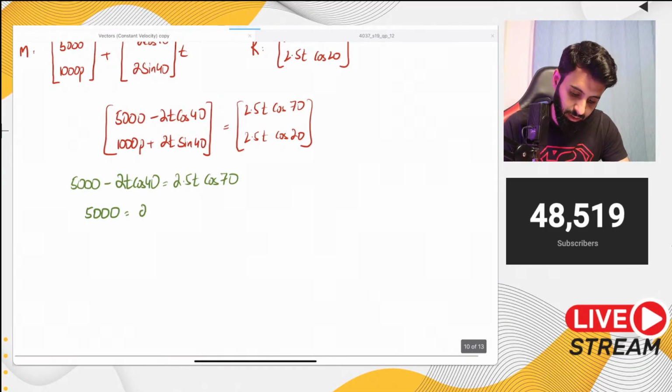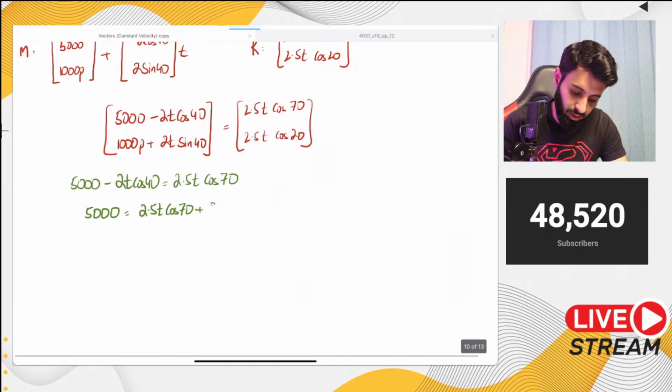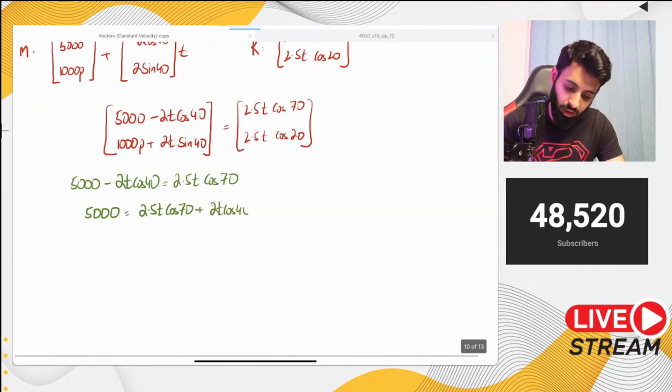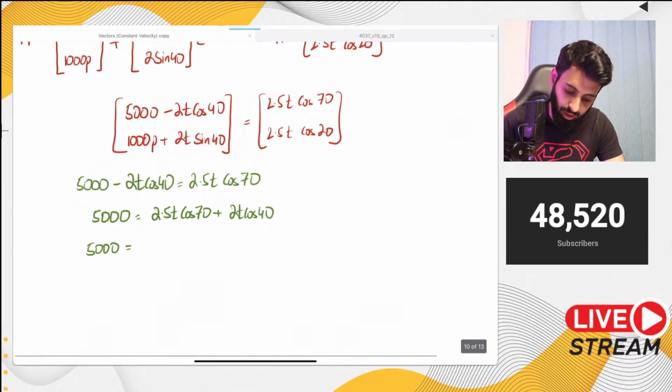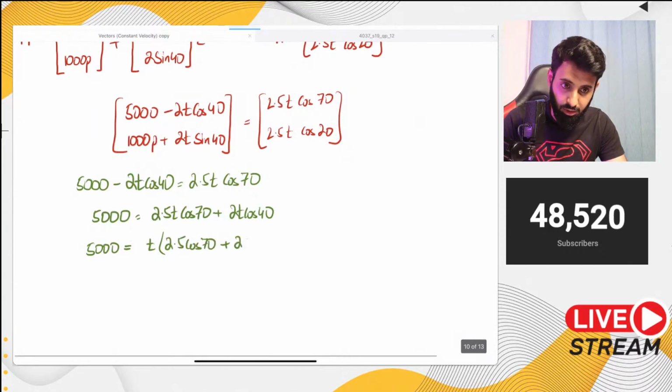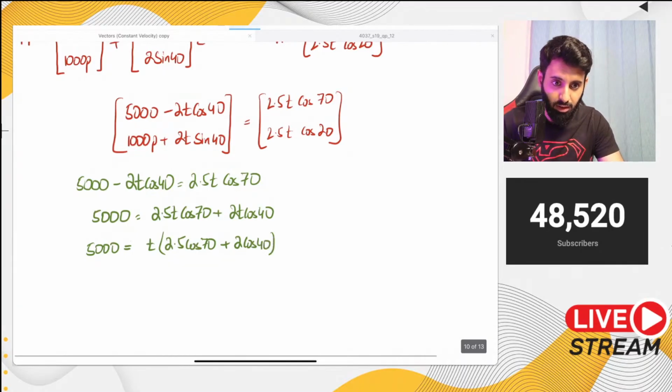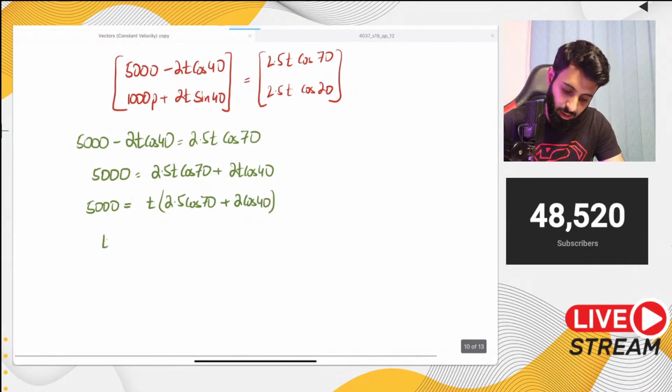So 5000 equals 2.5t cos 70 plus 2t cos 40. From the right side we'll take t common, so t times (2.5 cos 70 plus 2 cos 40). Then let's make t the subject. So t is equal to 5000 over (2.5 cos 70 plus 2 cos 40).